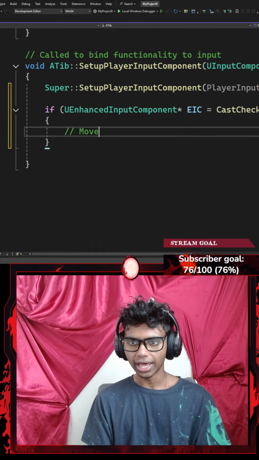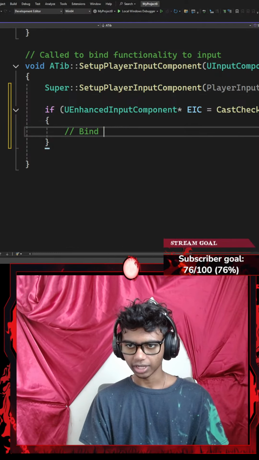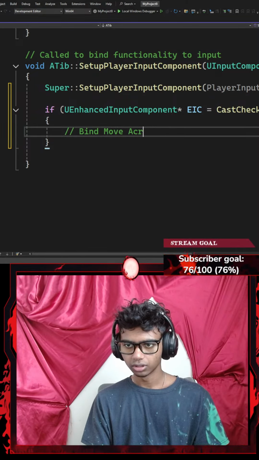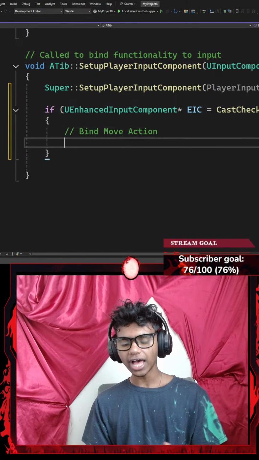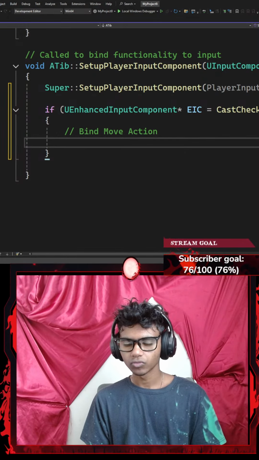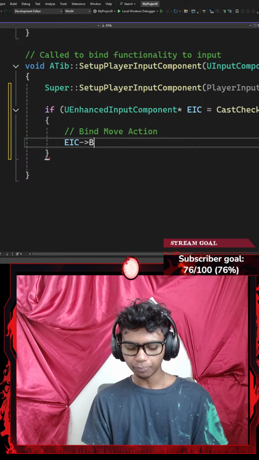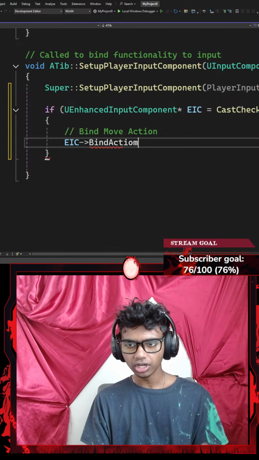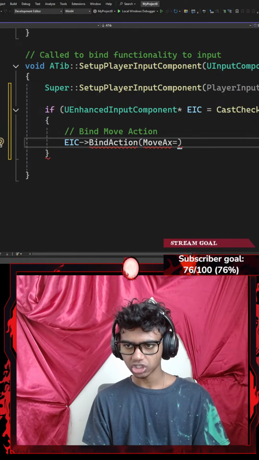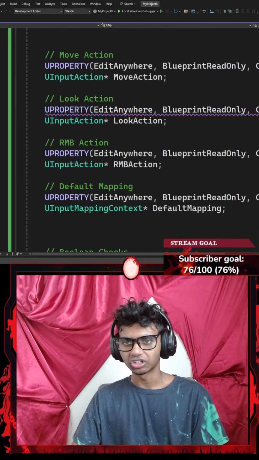I'm firstly going to go ahead and bind my move action. Let's go with something like bind move action. I'm going to go with my enhanced input component EIC pointed towards the BindAction function, which requires, let's say, a parameter of my action name, which in this case is going to be my MoveAction pointer. And in case you guys don't know where I got the MoveAction from, it is technically the stuff that I created up here.